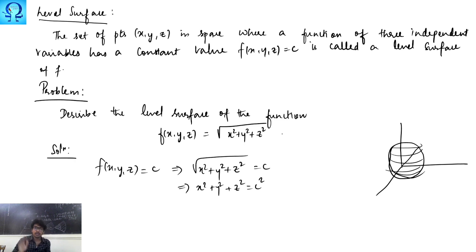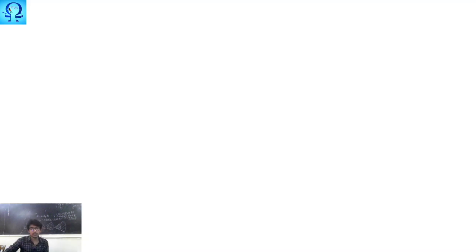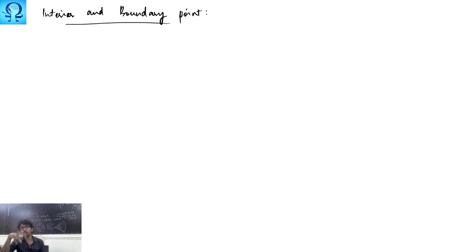Okay, so here also you may talk about the interior points and boundary points. Let me tell you in simpler notation. Actually, your interior point is something, in a two-dimensional setup, if you are able to make that inside some disk, what was the disk? A circle.